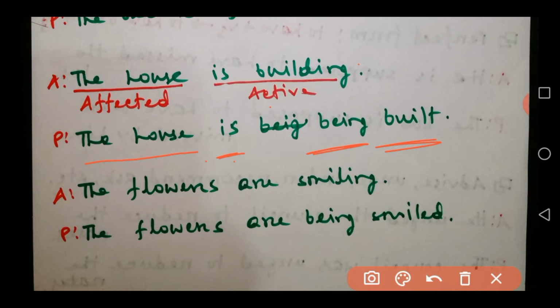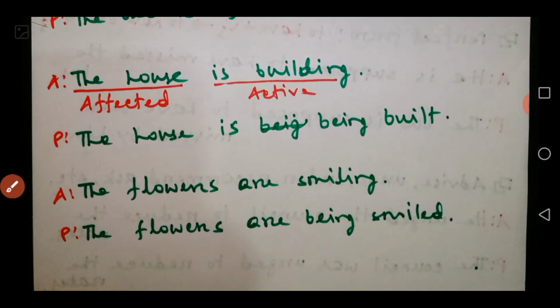Okay, so another example: the flowers are smiling. Flowers cannot smile. Okay, so in that case, the flowers are being smiled. So that is middle voice. How to change the voice of the sentences of middle voice.